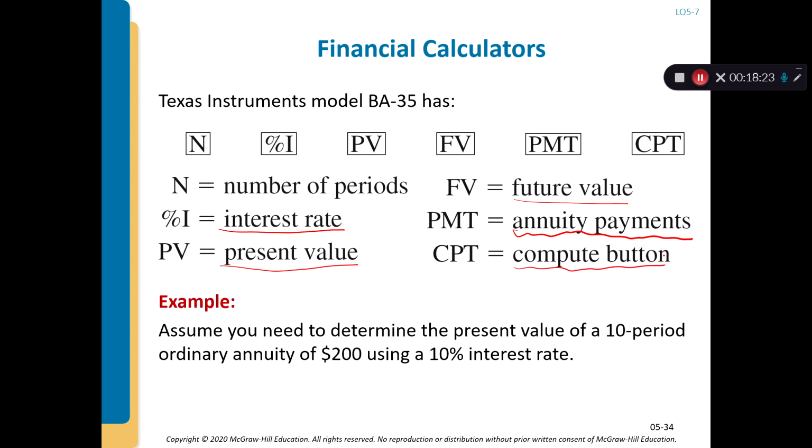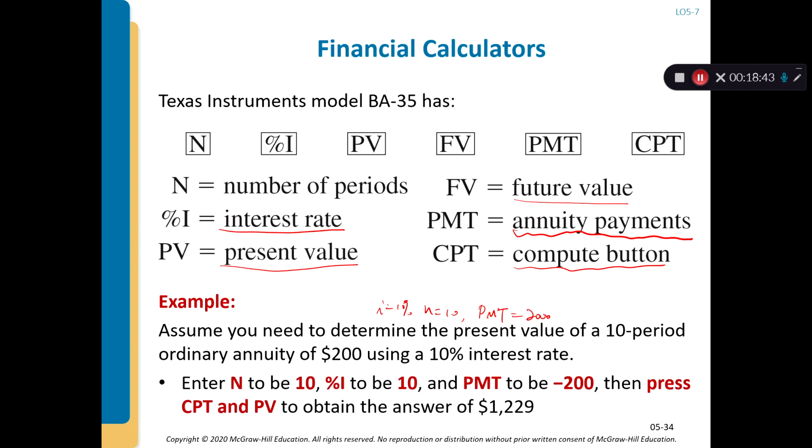So for example, if you need to determine the present value of a 10-period ordinary annuity of $200 using a 10% interest rate, then I equals 10%, N equals 10, and the payment equals 200.